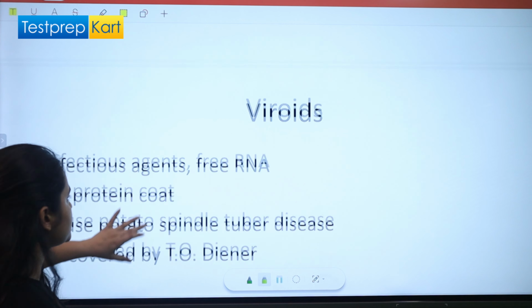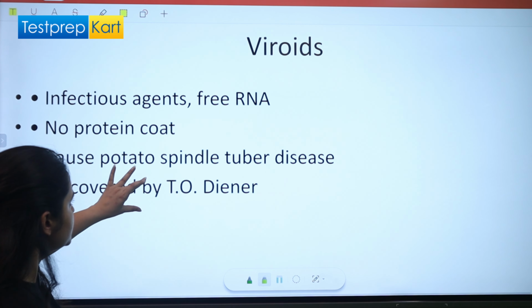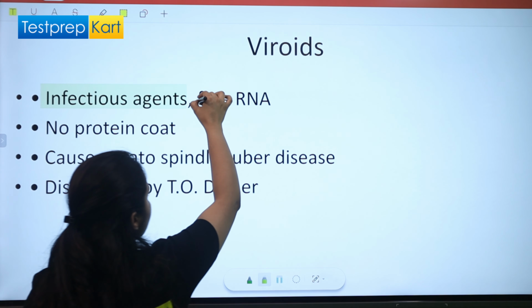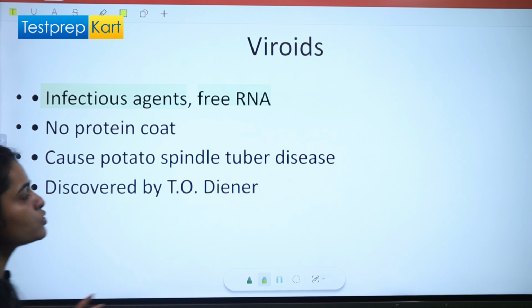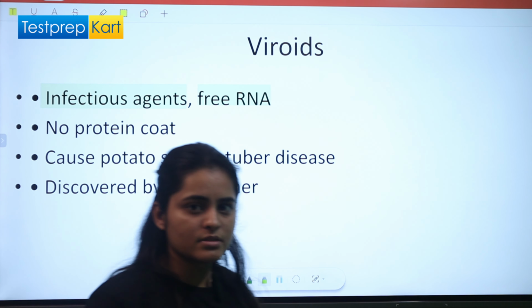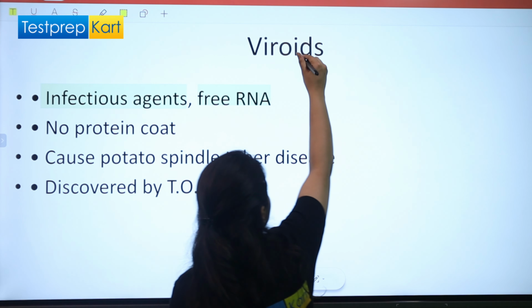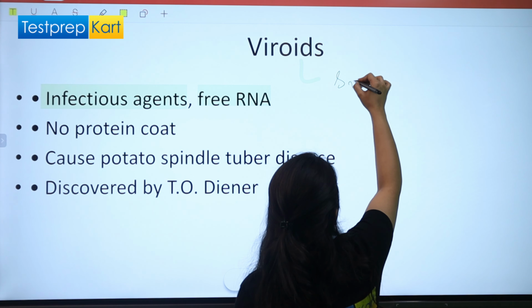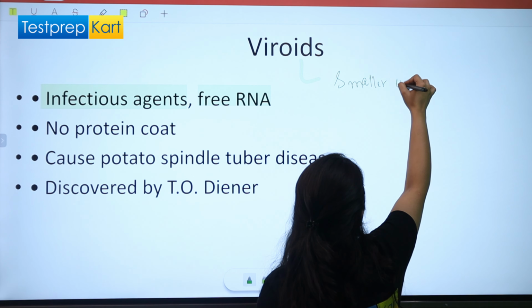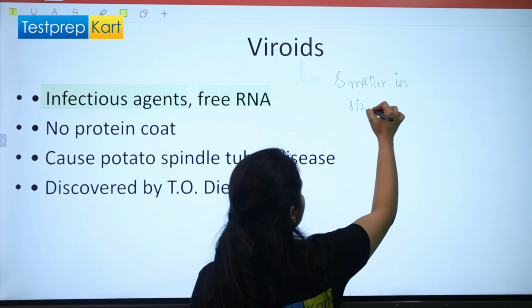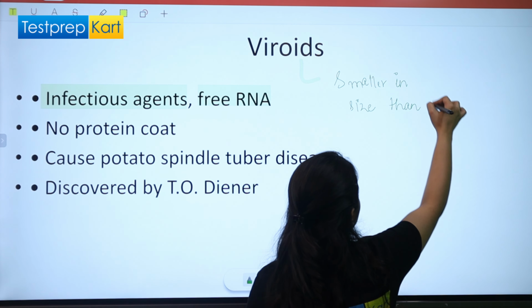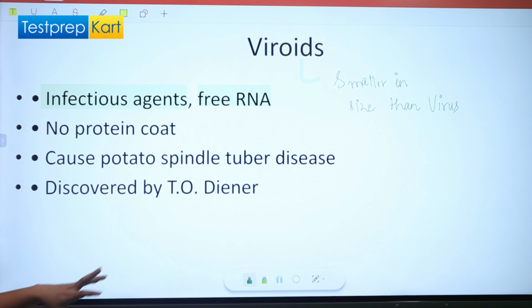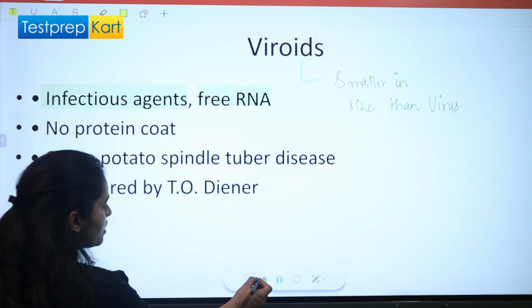Next we have viroids. Viroids are infectious agents which have free RNA, right? They are smaller in size than viruses, and they cause potato spindle tuber disease. They were discovered by T.O. Diener.